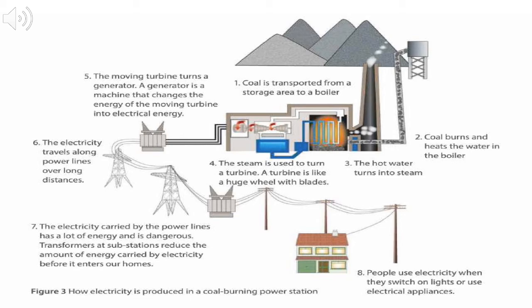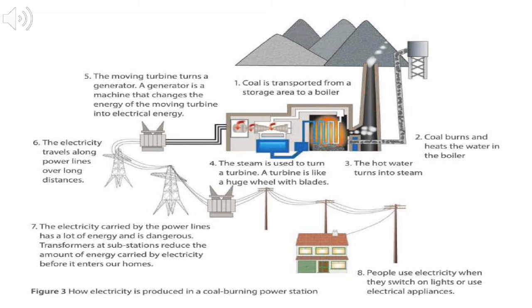If we look at number 1, coal is transported from a storage area to a boiler. Number 2, coal burns and heats the water in the boiler. 3, the hot water turns into steam. 4, the steam is used to turn a turbine, and a turbine is like a huge wheel with blades. 5, the moving turbine turns a generator. A generator is a machine that changes the energy of the moving turbine into electrical energy.